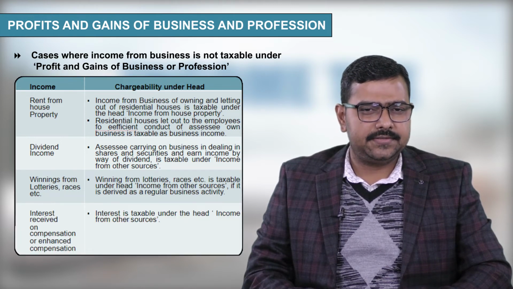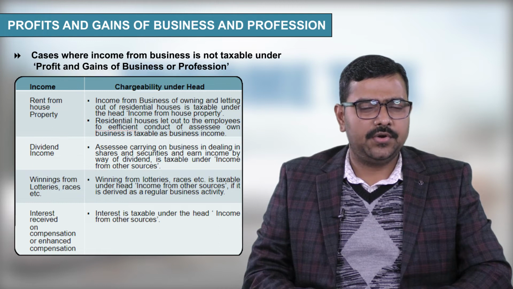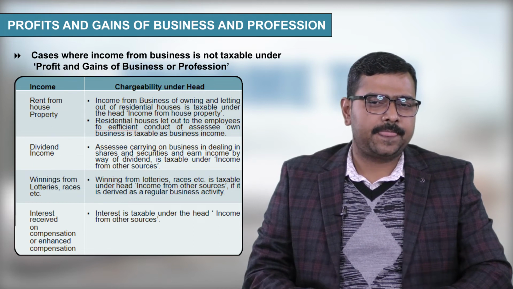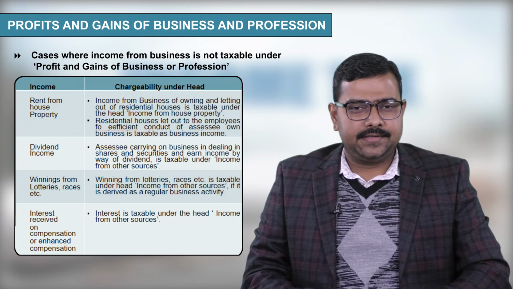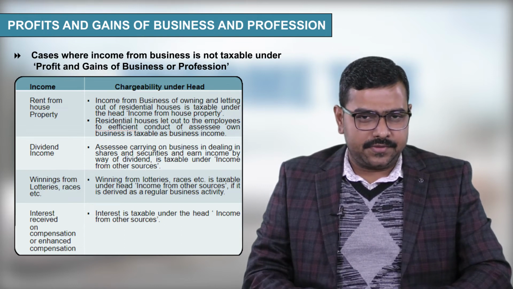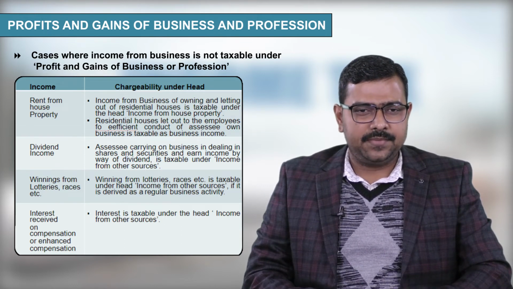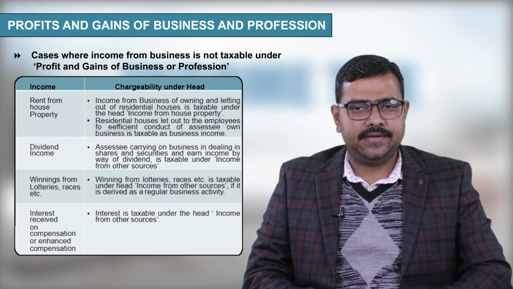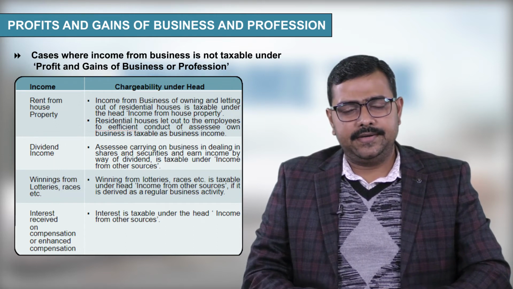Next, interest received on compensation or enhanced compensation. So if someone has earned some interest which is received on compensation or enhanced compensation, then it shall be taxable under the head of other sources. So suppose there is a person called Mr. X and he has a shop and he is earning some income from this shop.